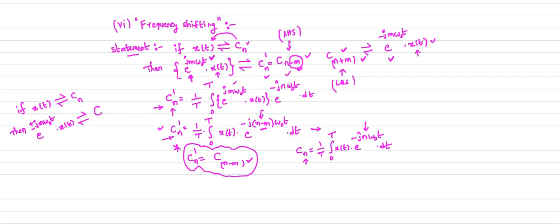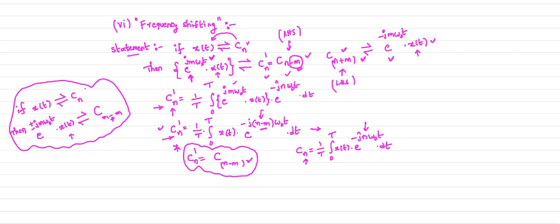So it is nothing but, if you take plus here, you take minus first and next plus. So this is your generalized case. If you multiply your x of t by e power j m omega naught t, you will get Cn minus m. If you multiply your signal x of t by e power minus j m omega naught t, we will get Cn plus m, which is your left hand side shifting operation. So this is the generalized statement for frequency shifting operation.